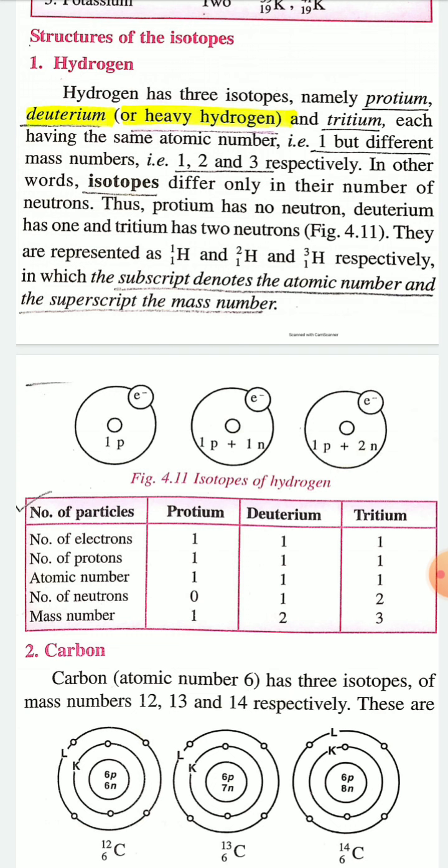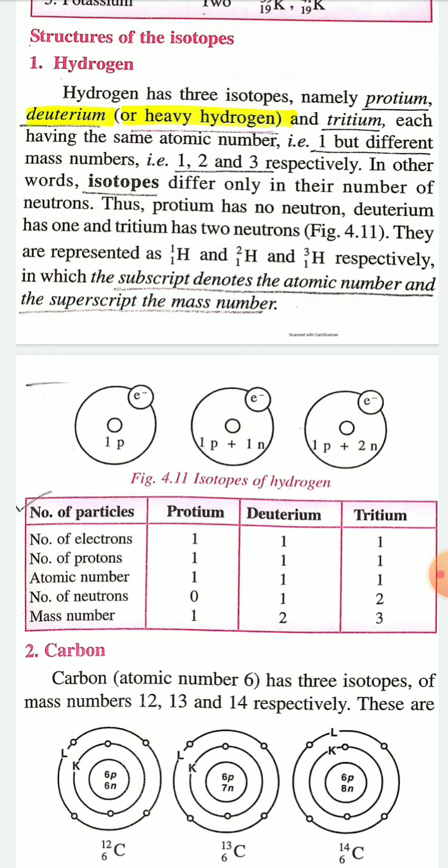You have to remember that protium is the one atom or isotope which has no neutron. All the other elements except protium have a significant number of neutrons.